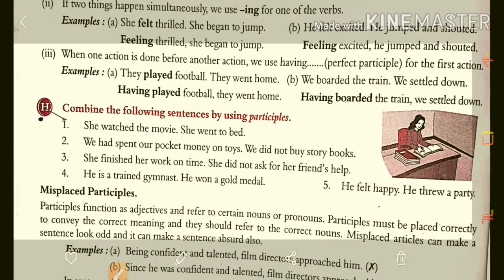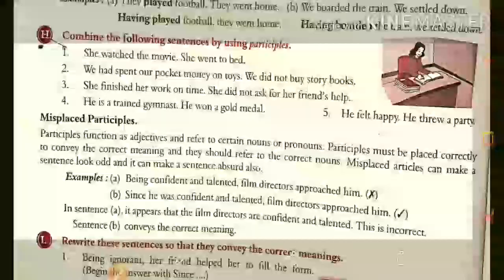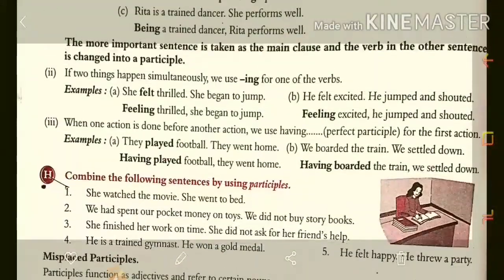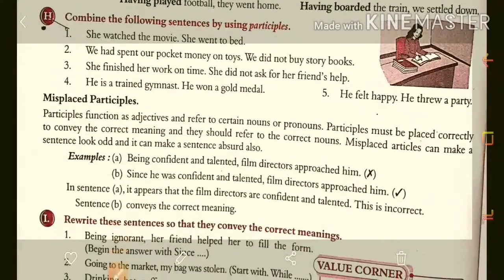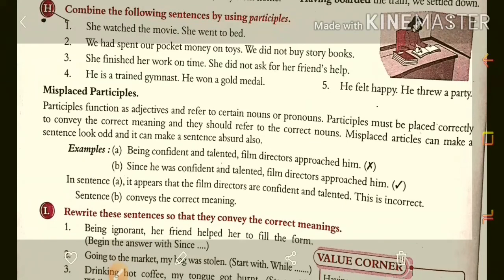In the next rule, misplaced participles function as adjectives and refer to certain nouns or pronouns. A participle must be placed at the correct place to convey the correct meaning, and it should refer to the correct noun.